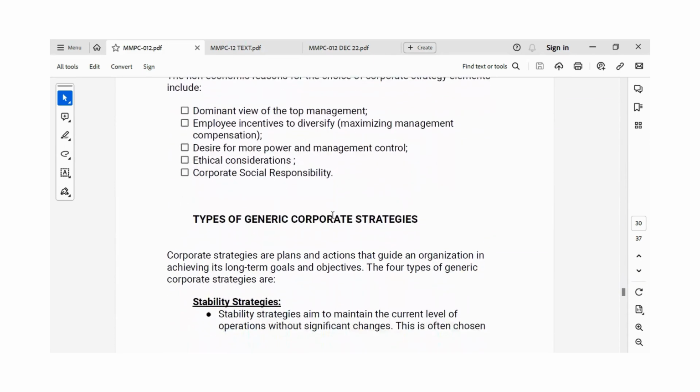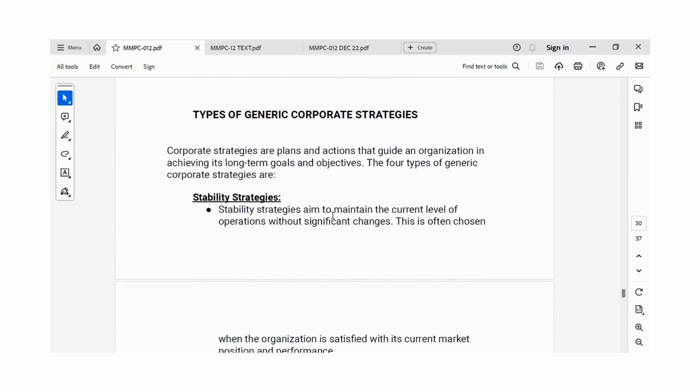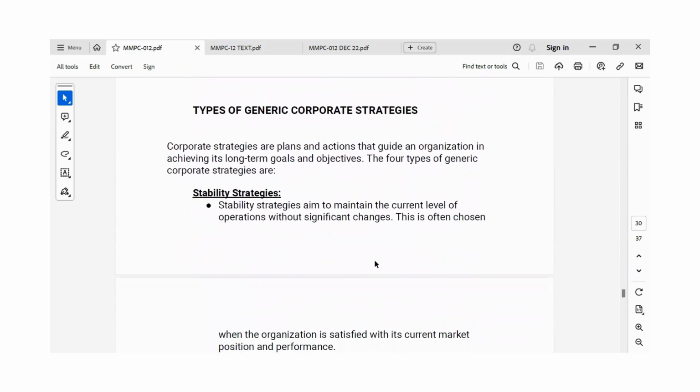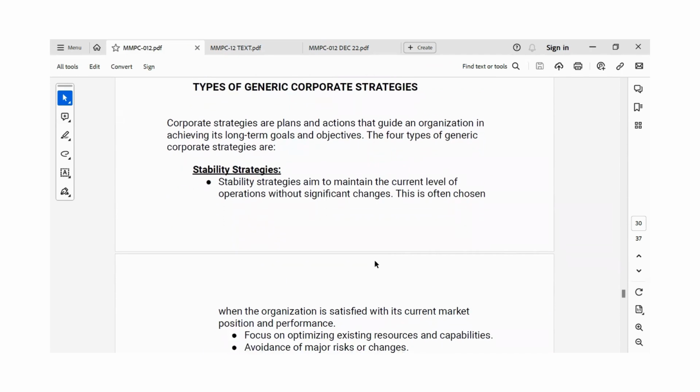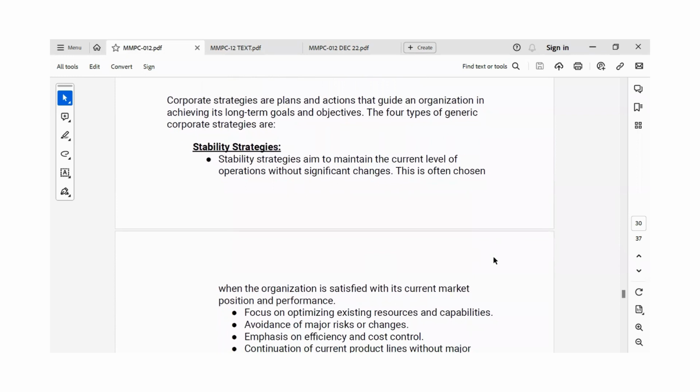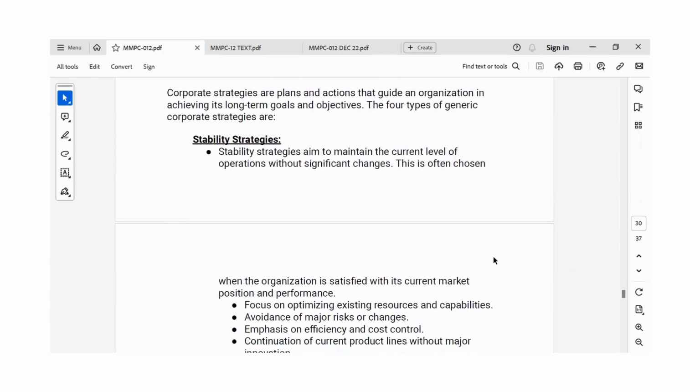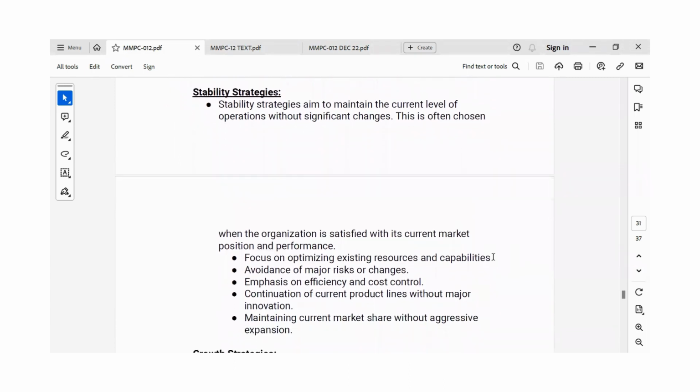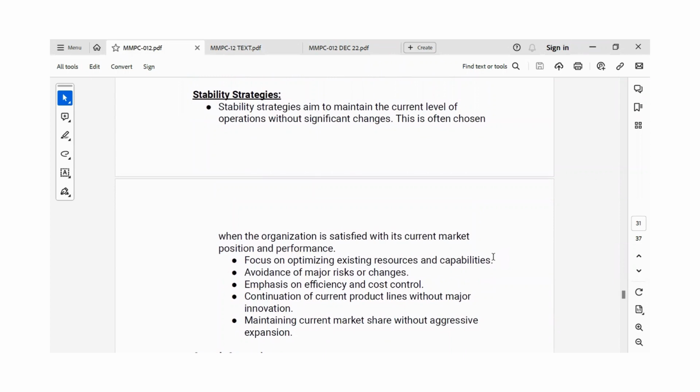Mainly, there are 4 types of corporate strategies. The first one is stability strategy. It aims to maintain the current level of operation without any changes. This is often chosen when the organization is satisfied with its current market position and performance. With the stability strategy, it focuses on optimizing existing resources and capabilities. So it avoids major risk or changes. It gives emphasis on efficiency and cost control. It continues the current product lines without major innovation, and it maintains current market share without aggressive expansion.